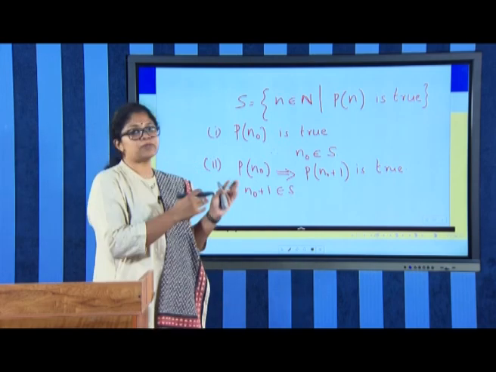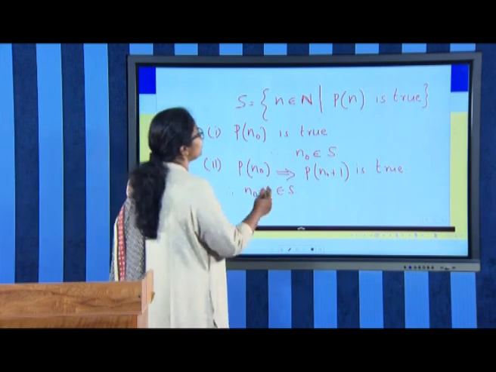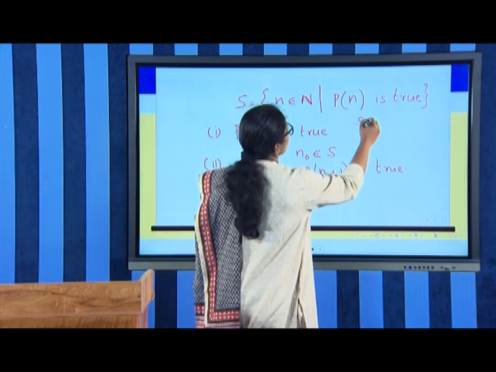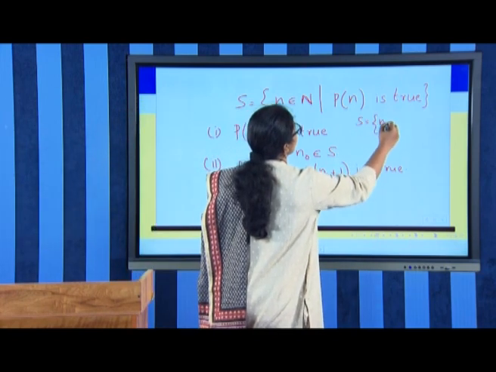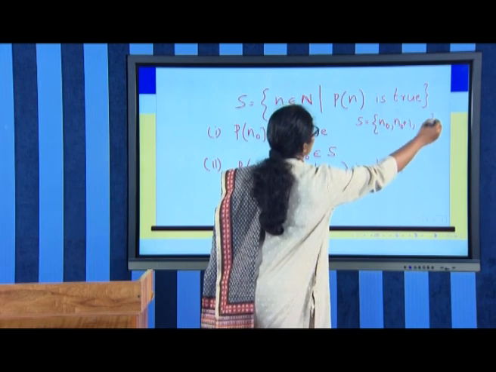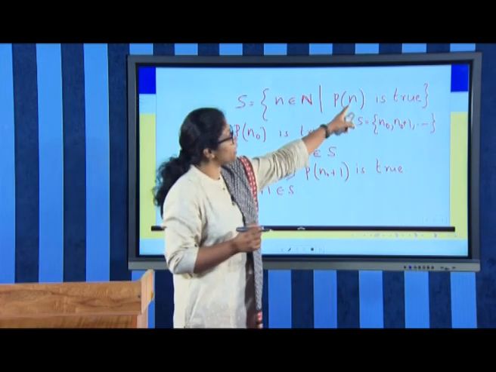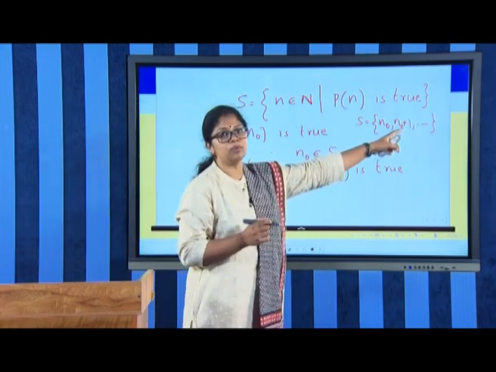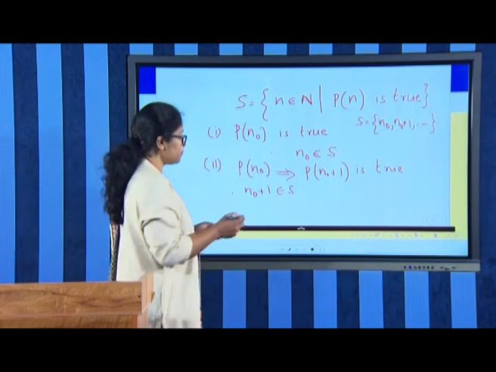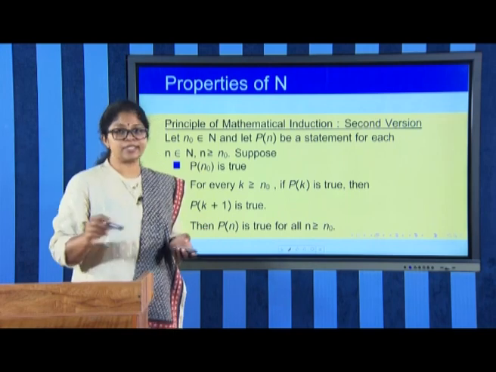And if n naught plus 1 belongs to S, n naught plus 2 belongs to S, and so on, and therefore, S is equal to the set of all elements starting from n naught, n naught plus 1, and so on. That means the result is true for every n greater than or equal to n naught. So, that is the proof of the principle of mathematical induction, second version.